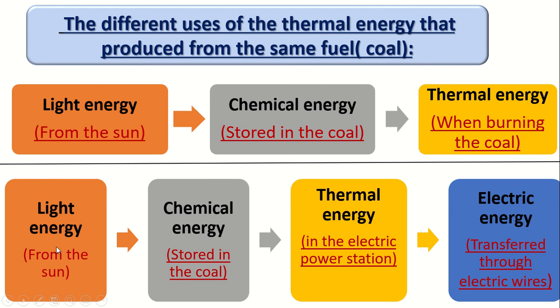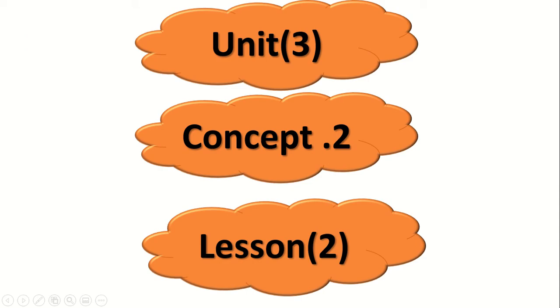So number 1 in the energy chain will be light energy from the sun changing into chemical energy inside the coal, and the chemical energy changes into thermal energy when we are burning this coal in the electric power station, which makes the turbines move, and the thermal energy will change into kinetic first. After that it will change into electric energy as we talked about before. So, what is the energy chain to get electrical energy from the coal? Light energy, chemical energy, thermal energy, kinetic energy, and electric energy.